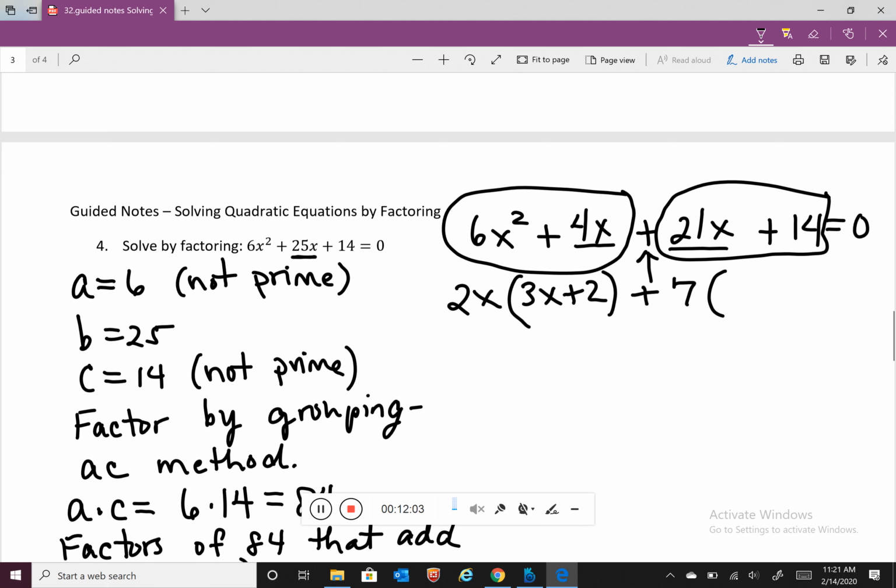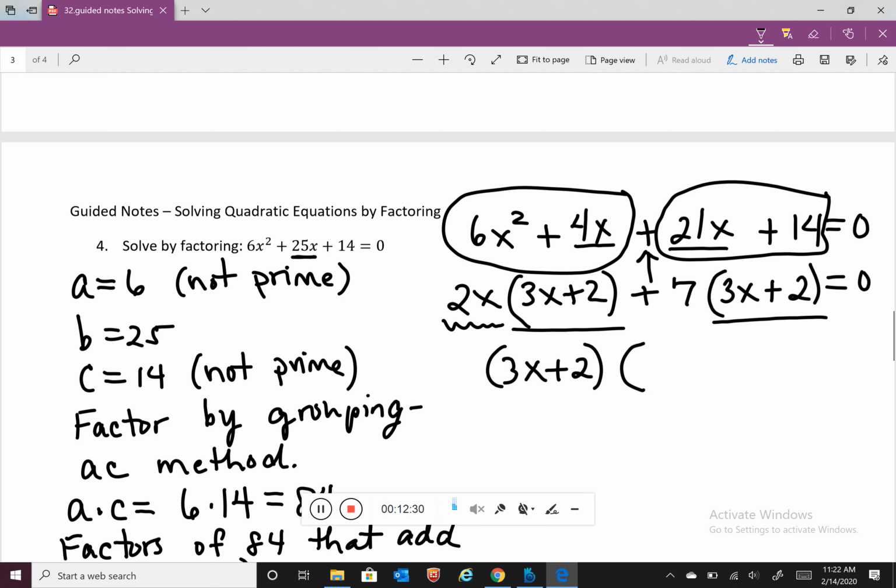When I take out 7 from 21x, that leaves me with 3x. Plus, when I take out 7 from 14, it leaves me with 2. And do you see that we now have a common factor of 3x plus 2? And when I take 3x plus 2 out, it leaves me with 2x plus 7.